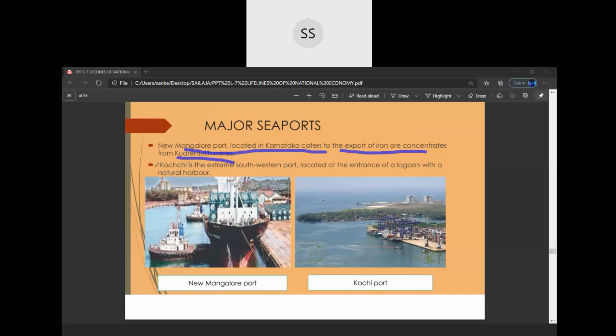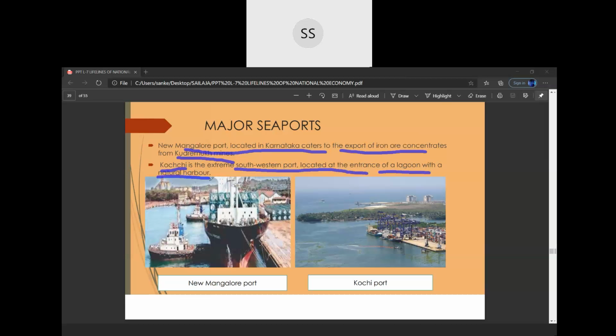Then we have Kochi port. As I have shown you, Kochi port is located in Kerala. Now, what is this Kochi port? It is a port in the extreme southwest, in Kerala, which is located at the entrance of a lagoon with a natural harbour. One mark question again. Now, what is a lagoon?